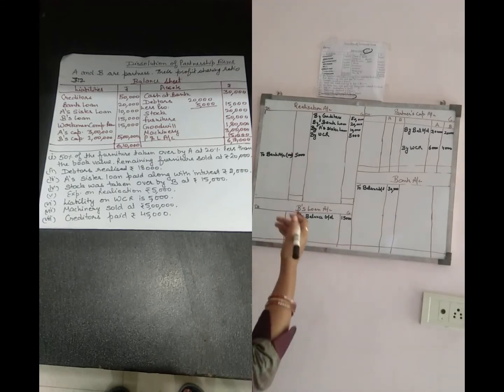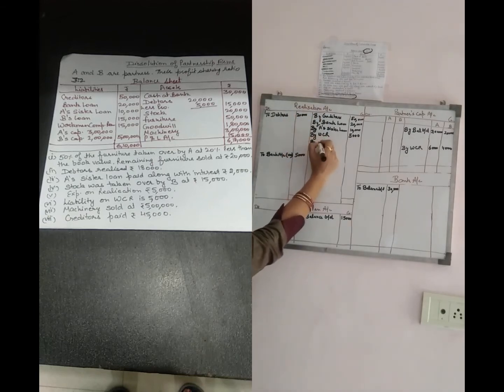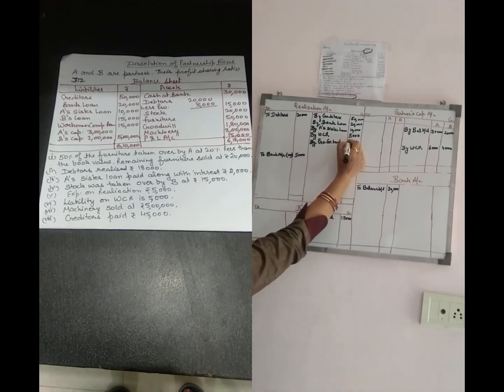Okay. Now there is a debtors item. As we have already discussed in the journal entries, all the assets are to be transferred to the debit side of the realization account. So, to debtors 20,000, and the provision goes to the credit side of the realization account, that is 5,000.